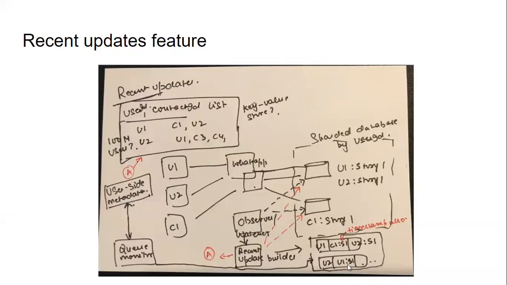But one concern is that we only want to see the last 24 hours. So let's say user 1 posted a story today and user 2 opened the status 2 days later. Then they should not be seeing user 1's story because it is gone, it is expired. So I also want to remove entries from this queue periodically. For that, I thought I will have a queue monitor that will monitor this queue and flush any entries which are expired.